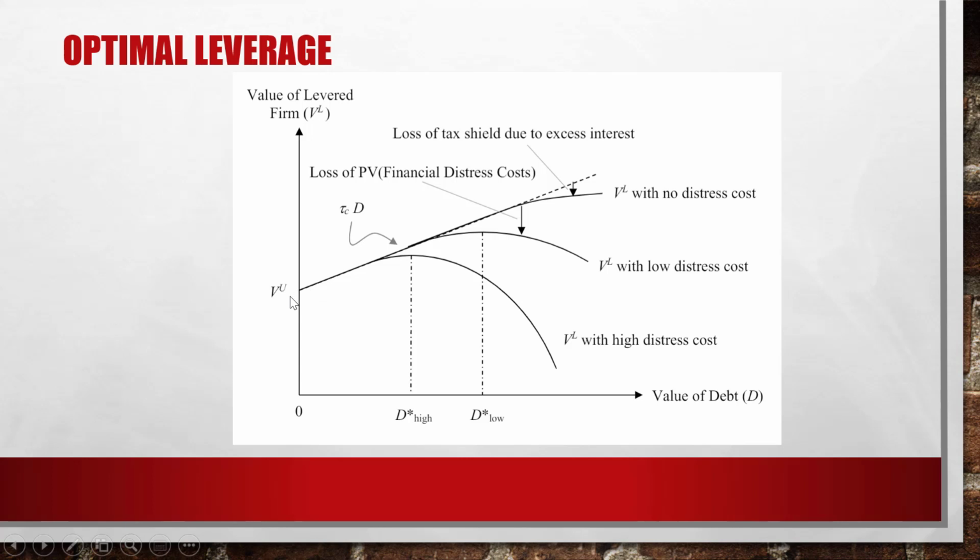When there's no debt, the unlevered firm value is equal to the levered firm value. When there is debt but no distress cost, the levered value of the firm is almost rising linearly, almost like the trade line. When we have low distress cost, this is the line, and when we have high distress cost, we have really low value of the levered firm. You see that?